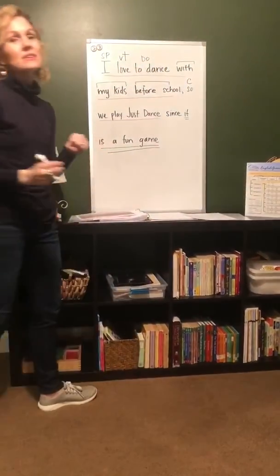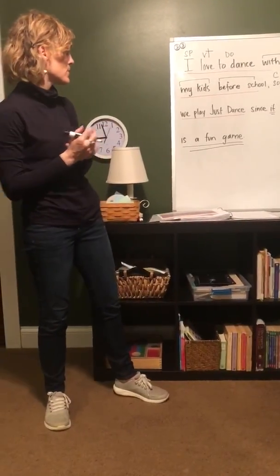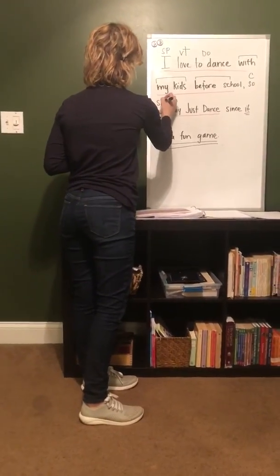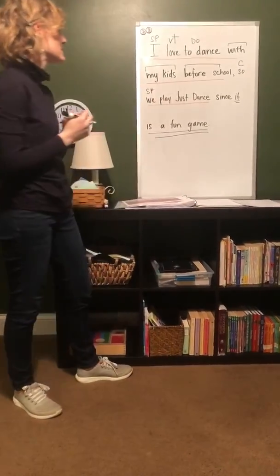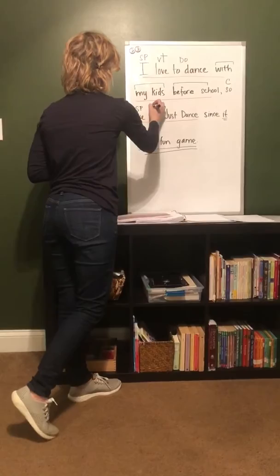All right, so let's look at our second independent clause. Who or what are we talking about? We. So we is our subject pronoun. What are we saying about we? We what? Play. So play is our verb.